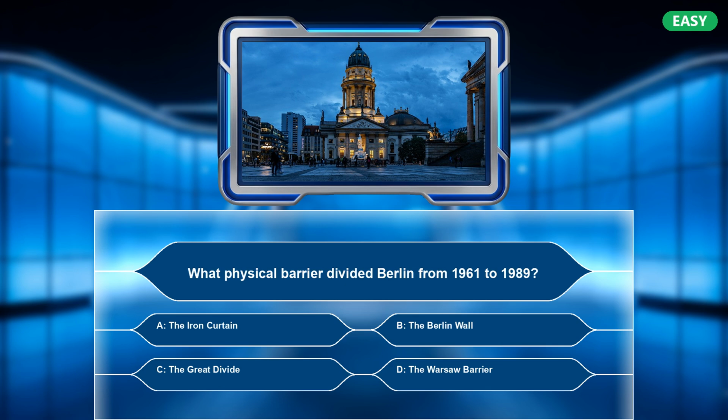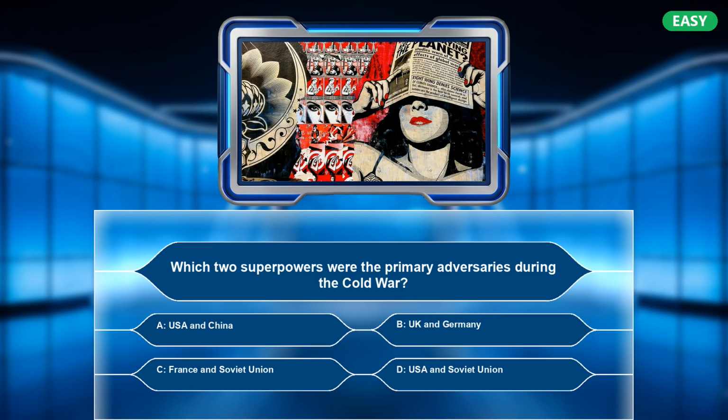A. The Iron Curtain. B. The Berlin Wall. C. The Great Divide. D. The Warsaw Barrier. The correct answer is B. The Berlin Wall. Which two superpowers were the primary adversaries during the Cold War?